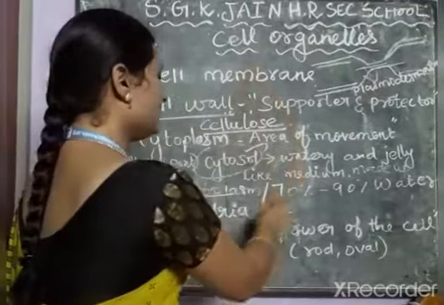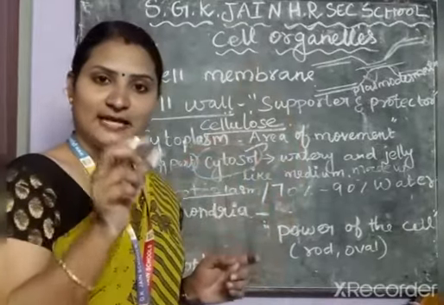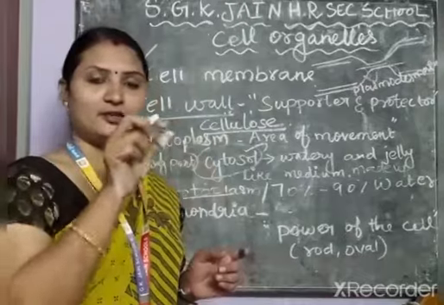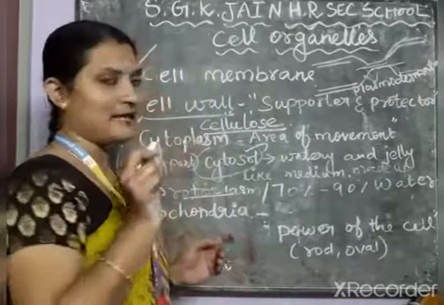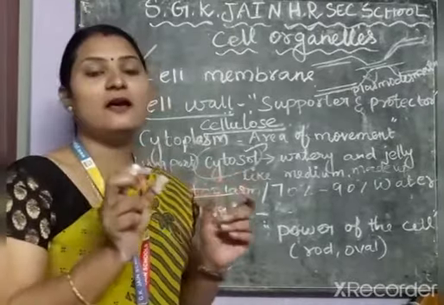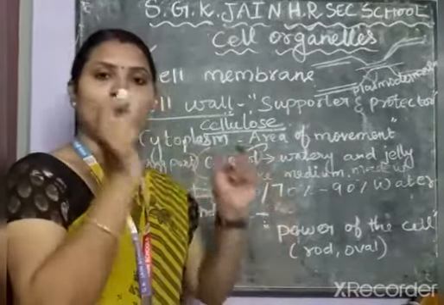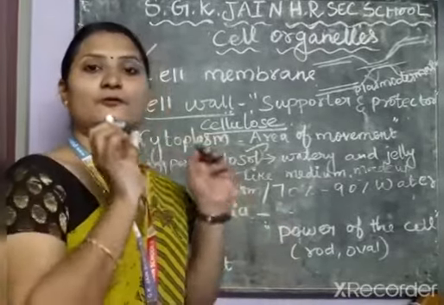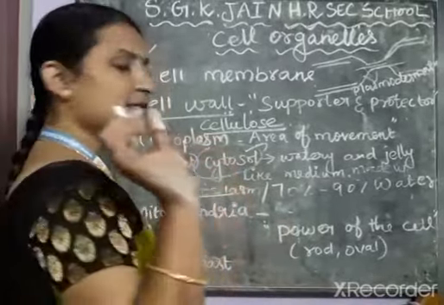And what is meant by nucleoplasm? The fluid-like substance which is present inside the nucleus is called nucleoplasm. So now you understand the difference between cytoplasm, protoplasm and nucleoplasm. All of these are fluid substances in the cell.